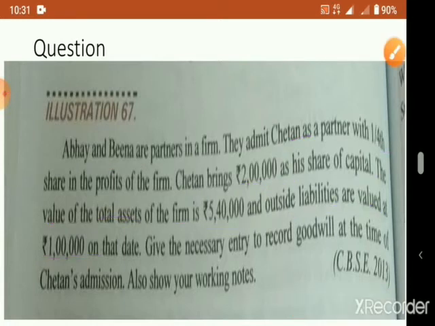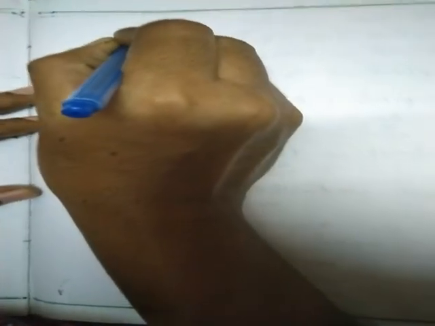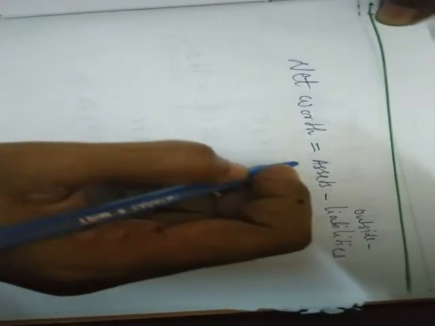Okay, we'll check the answer. First we calculate net worth. So net worth means assets minus liabilities, meaning outside liabilities. Don't take capital as liabilities.